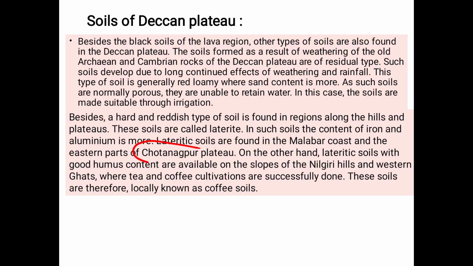This Chotanagpur is in Maharashtra. On the other hand, lateritic soils with good humus content are available on the slopes of Nilgiri Hills and Western Ghats. So in Kerala, this good humus content soil you will find there, which is good for the cultivation of tea and coffee. So these soils are therefore locally known as coffee soils.